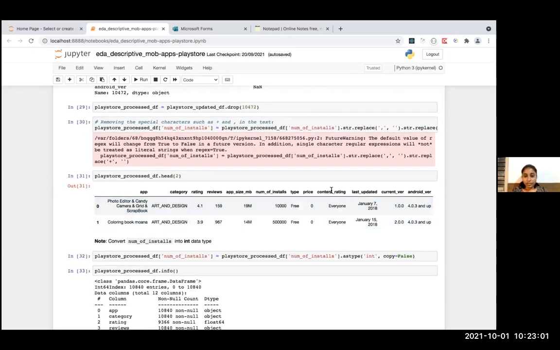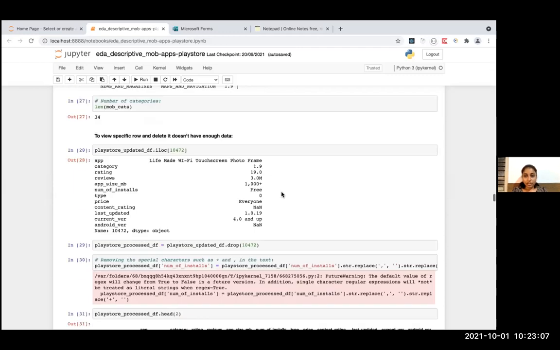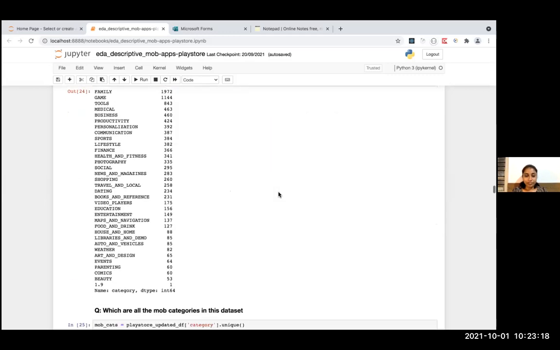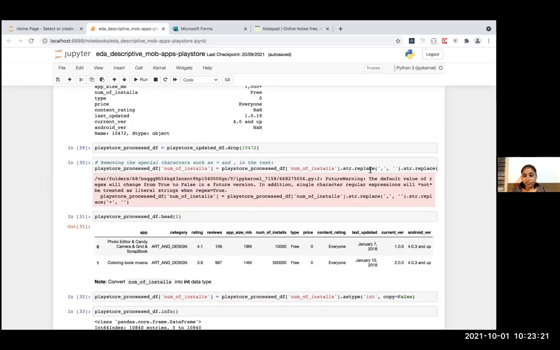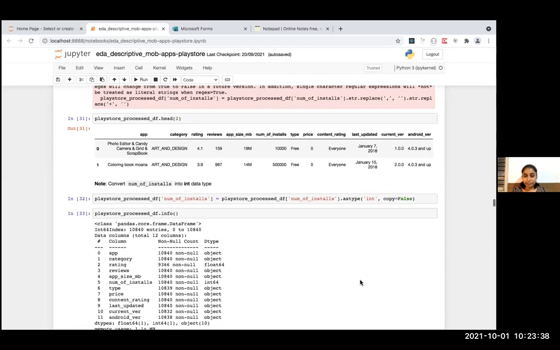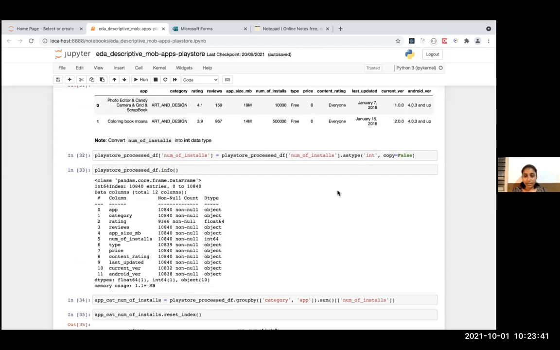Now coming to the number of installs, another column. If you notice here, before I executed that, this has a comma and a plus symbol, but basically this is a numerical value. So I want to clean this column by replacing the comma with nothing, and I want to remove the plus sign. By executing this statement, I could remove those symbols from the numerical column and convert this column into int type. Using the astype method, you can do that.